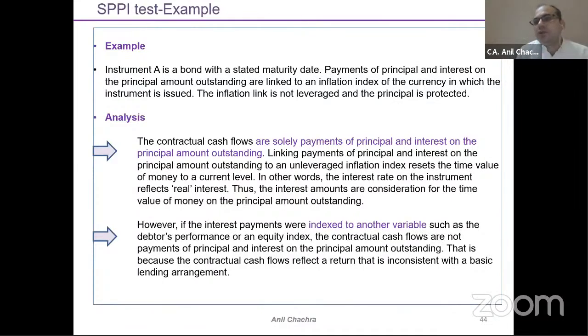So in terms of the complication part, as and when you analyze financial instruments in the corporate sector, you have to analyze all the factors while applying this SPPI test, whether it is being met or not. If not, then by default we have to categorize this investment under fair valuation to profit and loss.